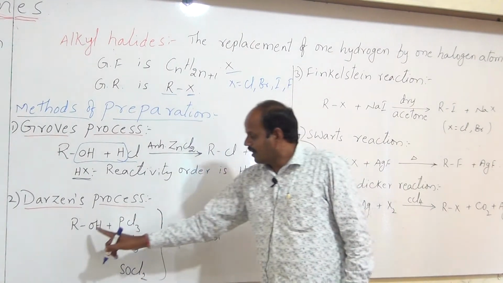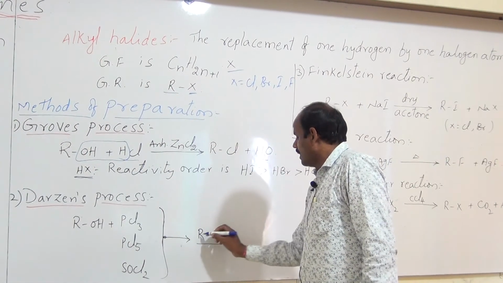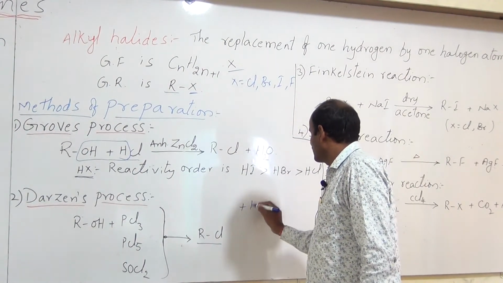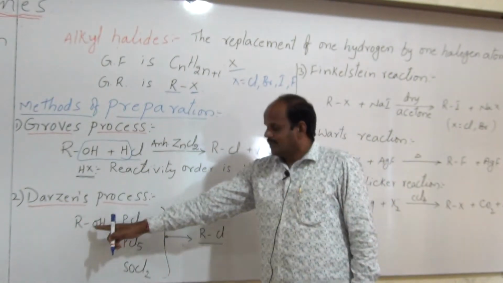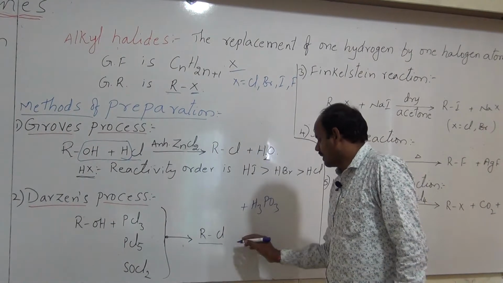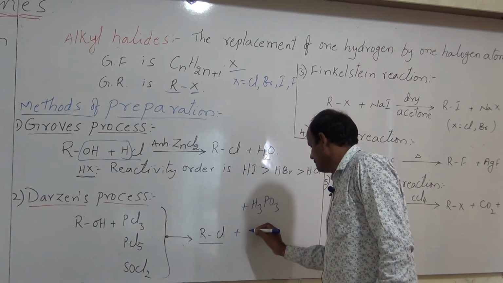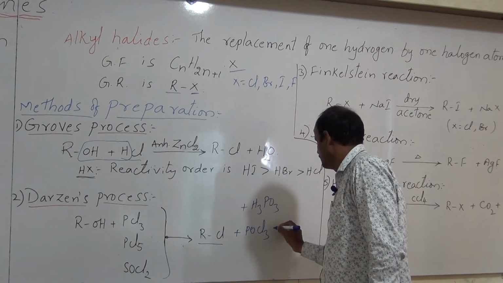If you react alcohol with PCl3, then we get alkyl chloride, and the byproduct is H3PO3. If alcohol is reacted with PCl5, then we get alkyl chloride, and the byproducts are POCl3 and HCl.